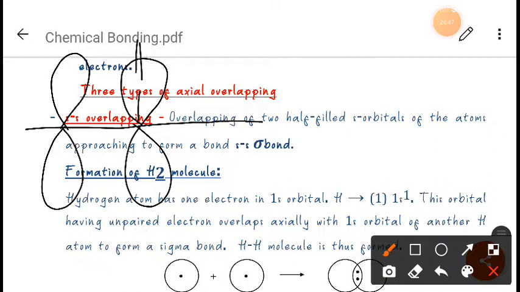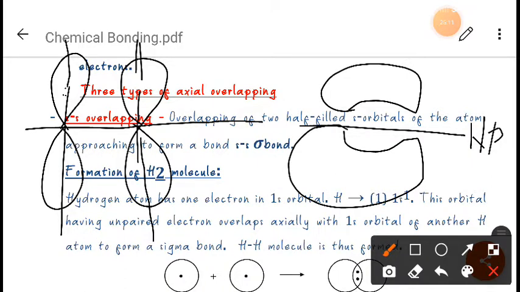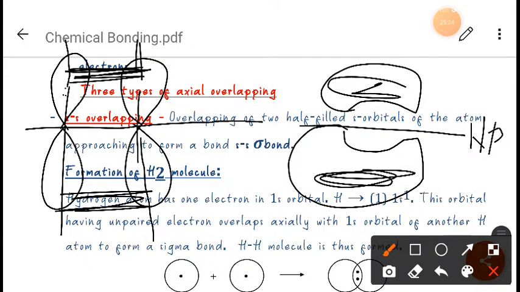Suppose this is divided like this. So at that time, when they combine, they will form like this, right? Suppose this is a nodal plane. So electron density will be above the plane and one will be below the plane, like this. So always remember that they will overlap like this, and they will form pi bond like this. So the nodal plane will be this.